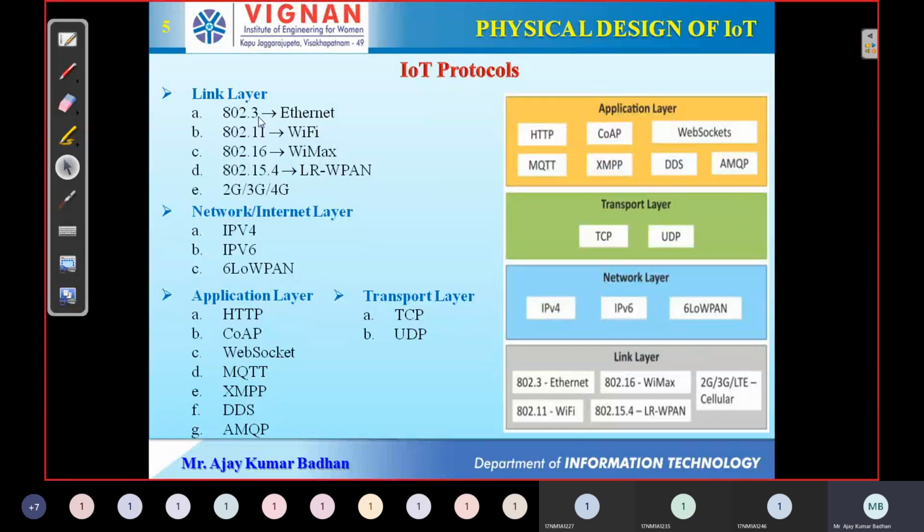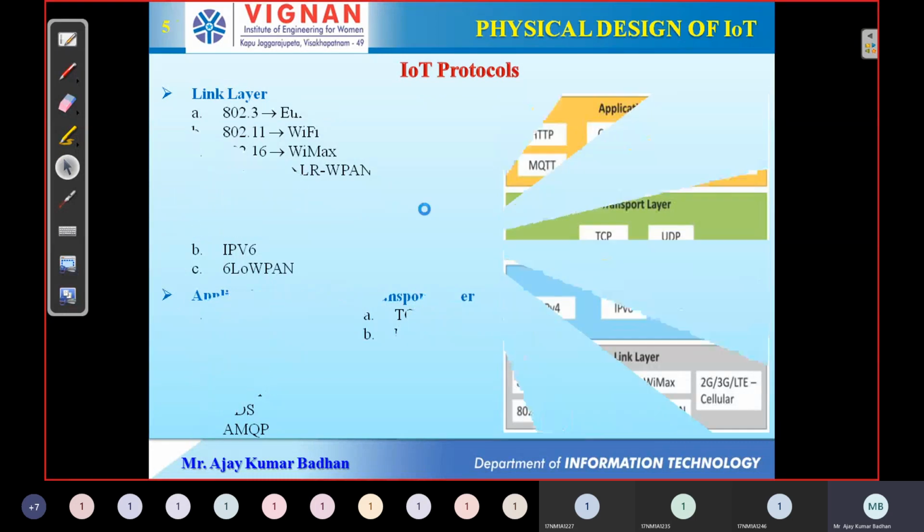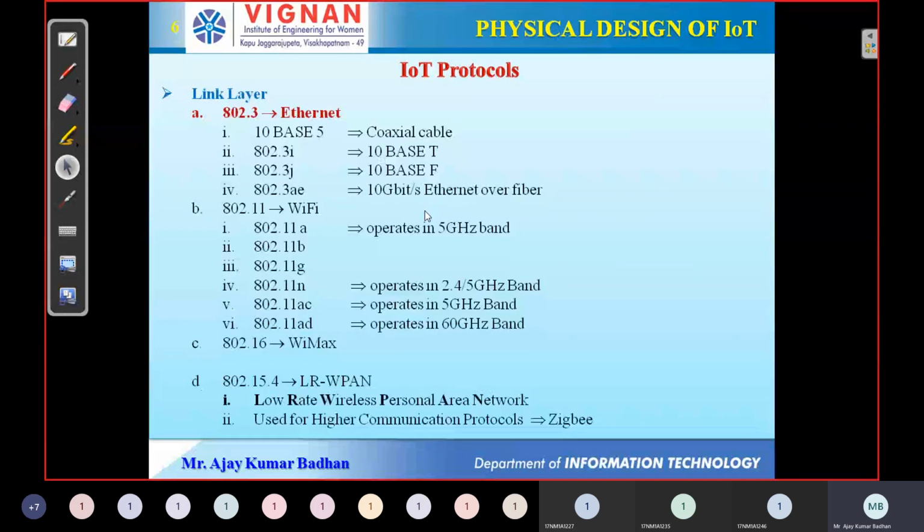Here, first we have something in the link layer. We'll discuss it in the coming slides in an elaborated way. This link layer consists of, first, what we call Ethernet. I think we are all very familiar with Ethernet. Ethernet is a single cable connection using which we can transmit the data from one system to another system, or over the network in a wide range. Here the IEEE standard name for this Ethernet is 802.3.